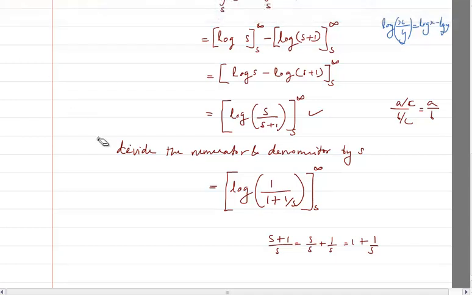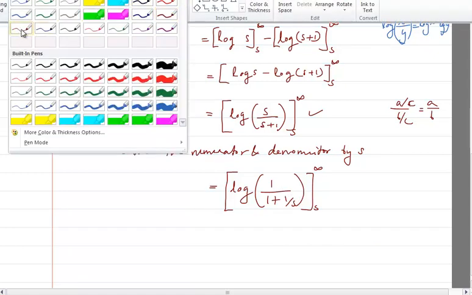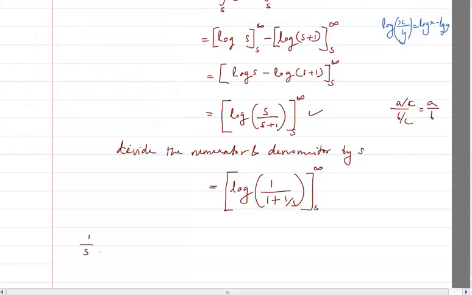The good thing that happens is, if I am going to write 1 by s and put infinity instead of s, then I will get 1 by infinity equal to 0. Isn't it?